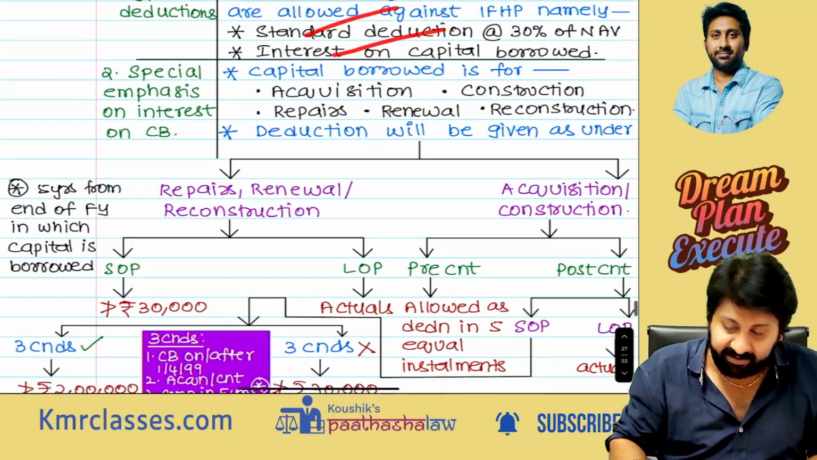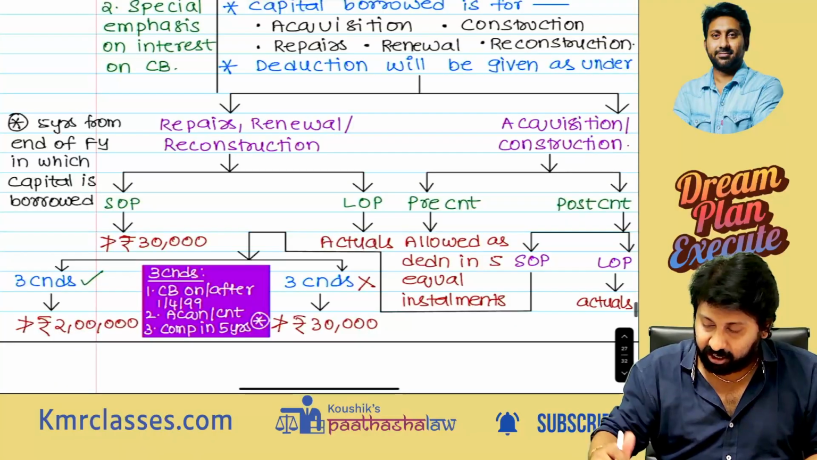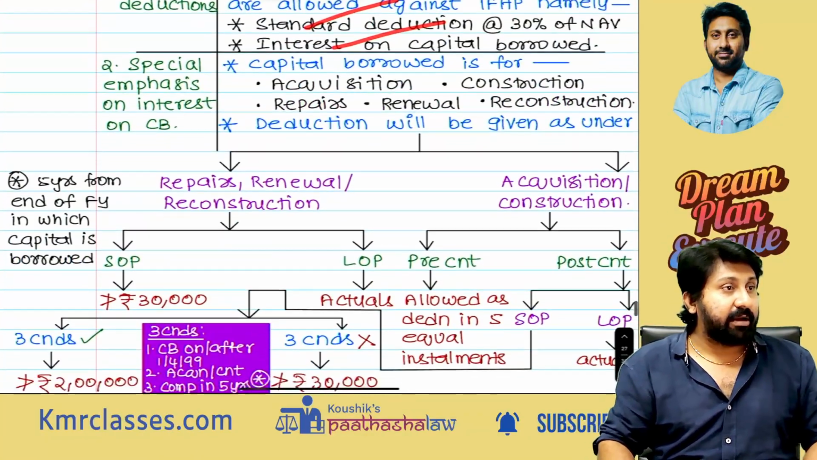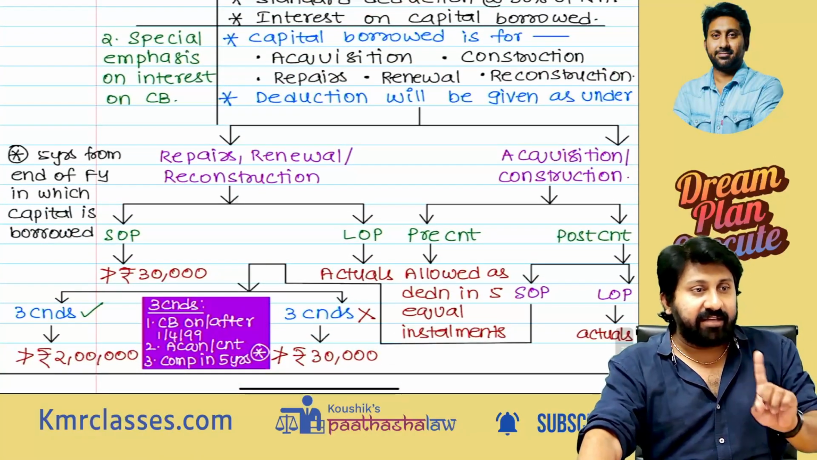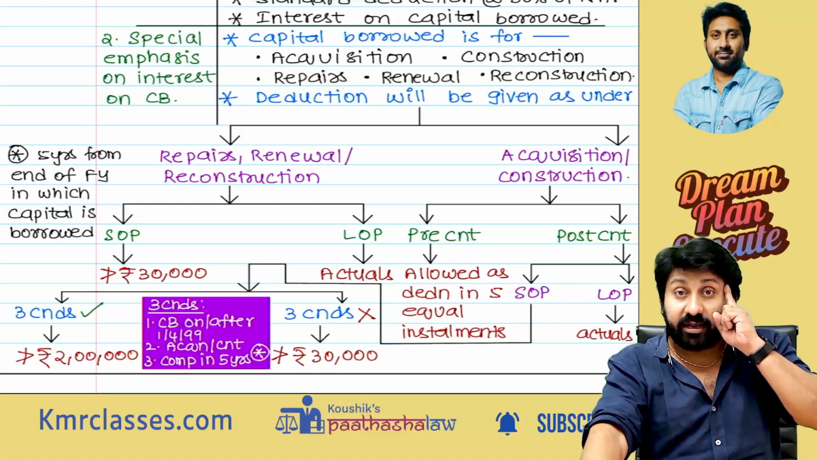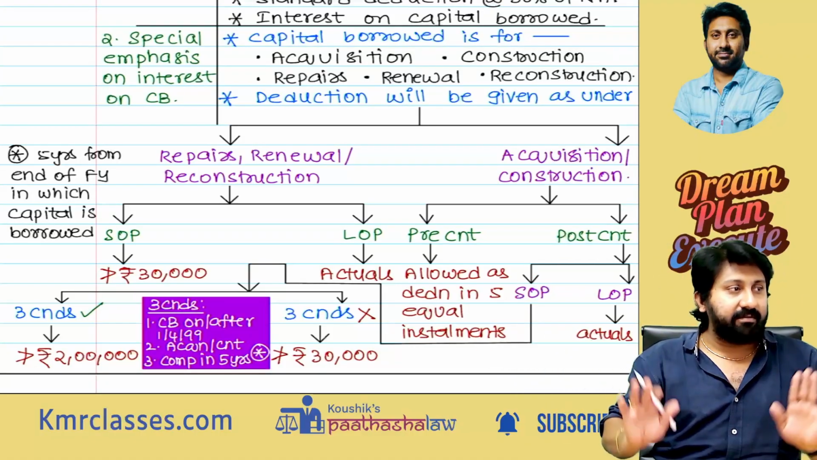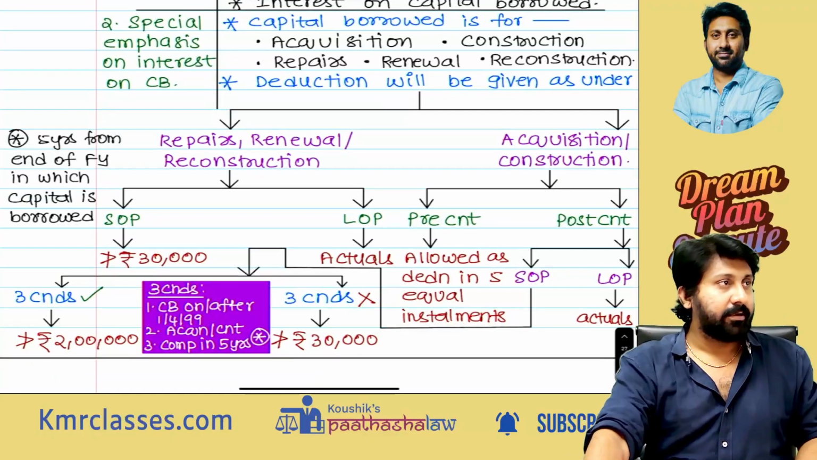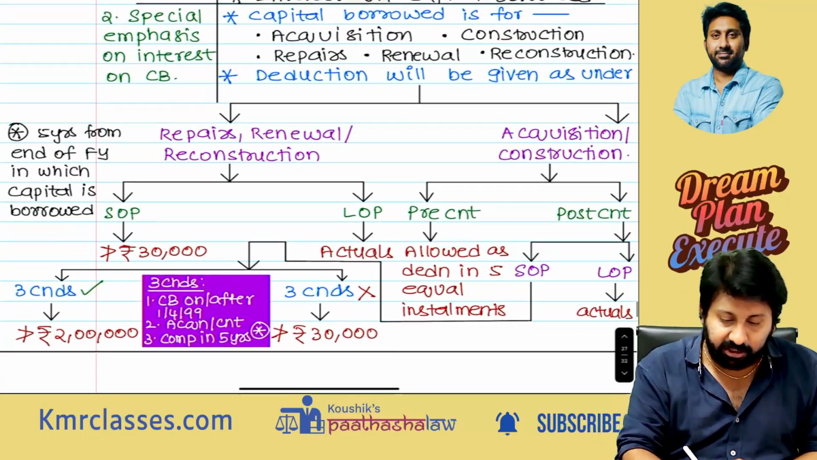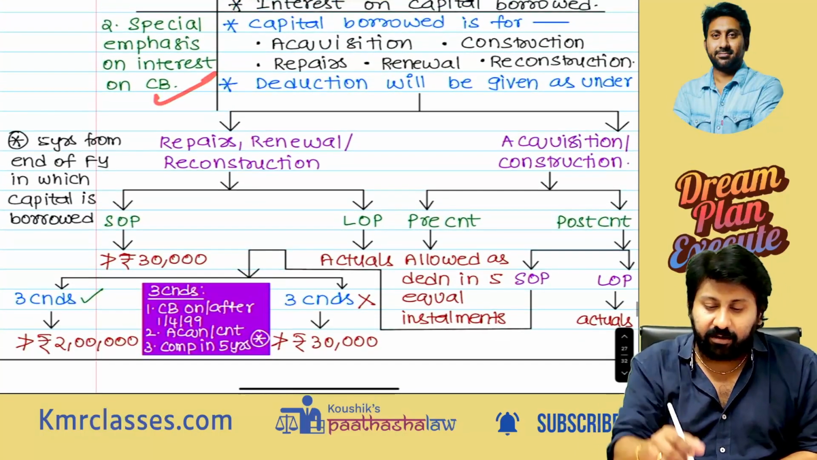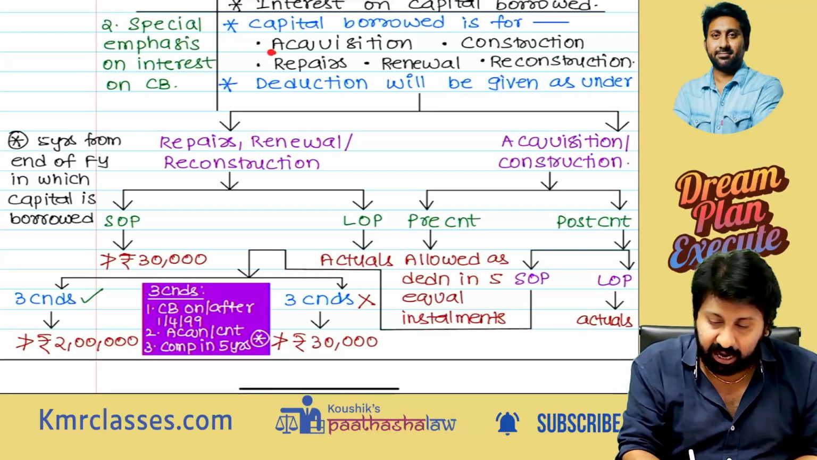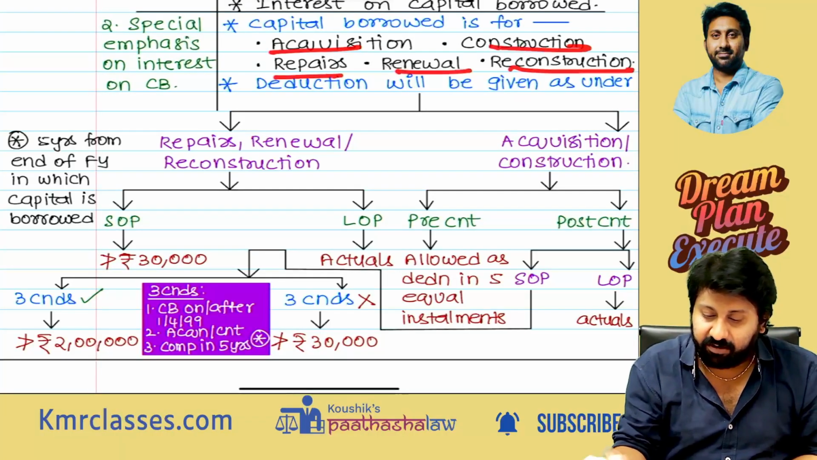Next, very, very important adjustment: interest on capital borrowed. Listen, in 1 minute I will complete everything on interest on capital borrowed, but listen carefully. This chart is a golden chart. If you understand this properly, perfect. Special emphasis on interest on capital borrowed. Capital borrowed can be for 5 purposes: acquisition, construction, repairs, renewal, reconstruction.